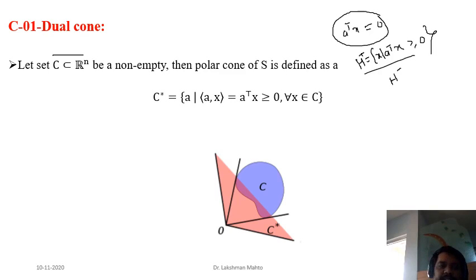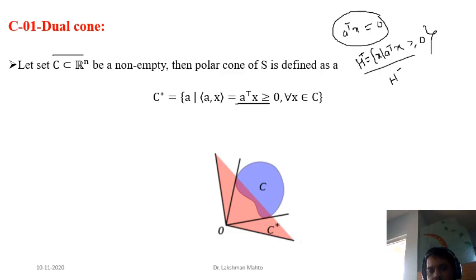And the other half space would be the lower half space. So what is happening in the sense of the dual cone is that it is actually a collection of all directions such that you can observe that every point of the given set happens to be in the upper half space. In geometry, you can see it this way. This is the given set C, and you can see that this set is not even a convex set, so don't worry about that.